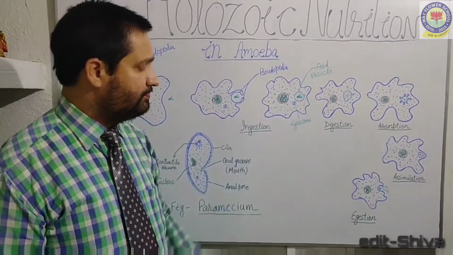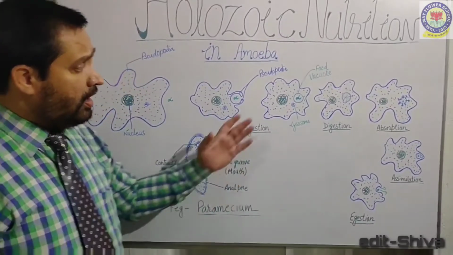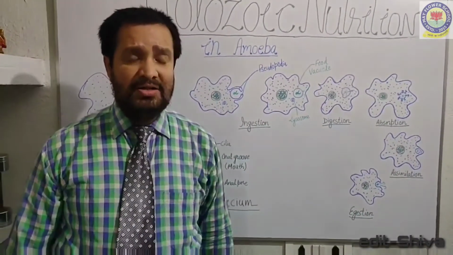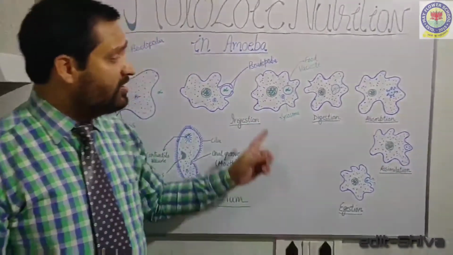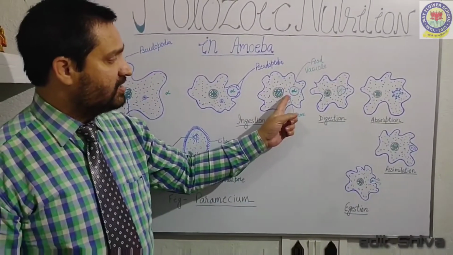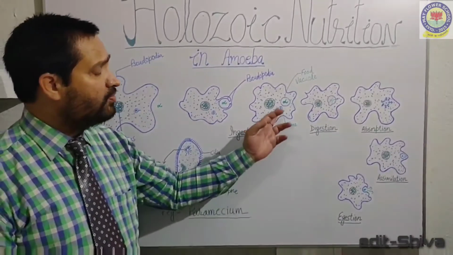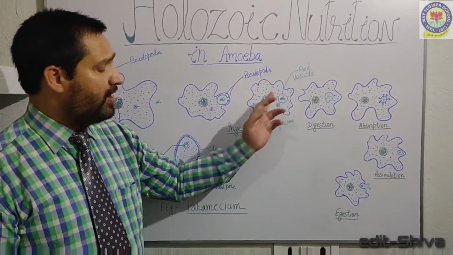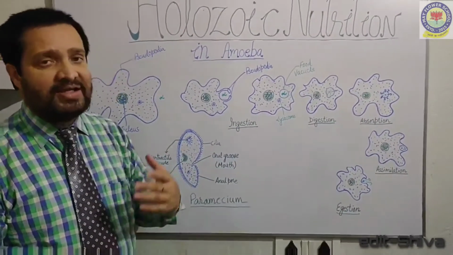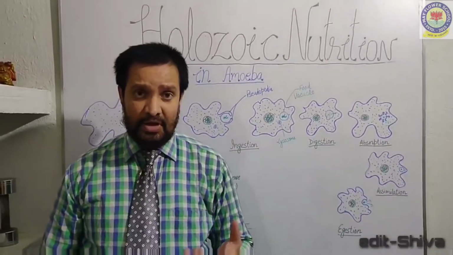This is the food vacuole. In the body of amoeba, there is an enzyme-containing sac-like structure called lysosome, which gets fused with the food vacuole so that the digestion process occurs.